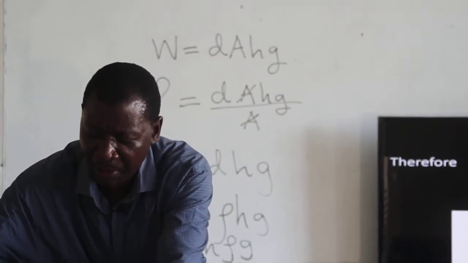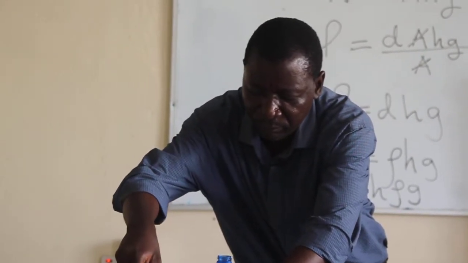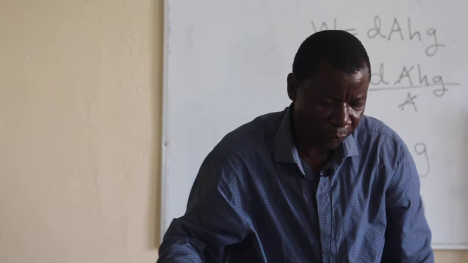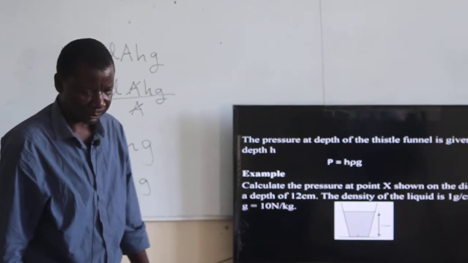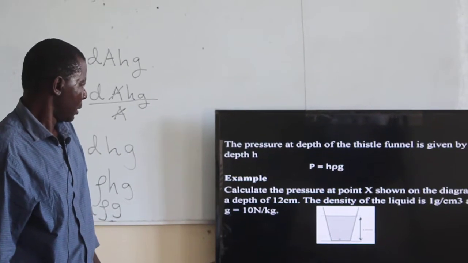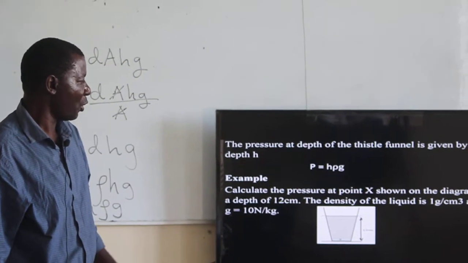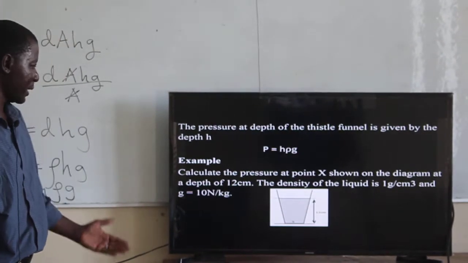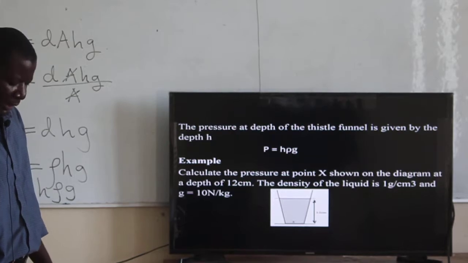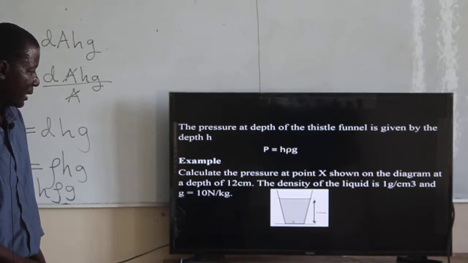Now, if we take an example from there, look at that example. Calculate the pressure at point X shown on the diagram at a depth of 12 centimeters. Where is the point X? The point X is down here.